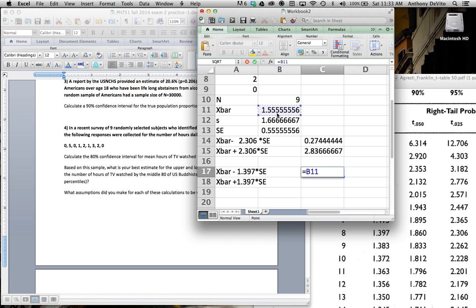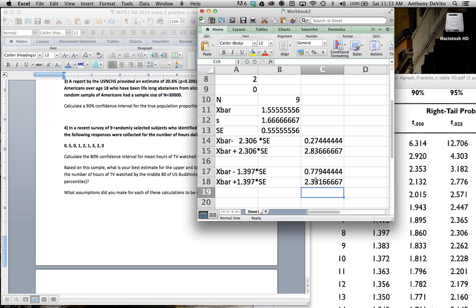Let's see, 1.55 minus 1.397 times the standard error, and the upper range is going to be equal to x bar plus 1.397 times the standard error, 2.3. So now notice our range is narrower than it was before.